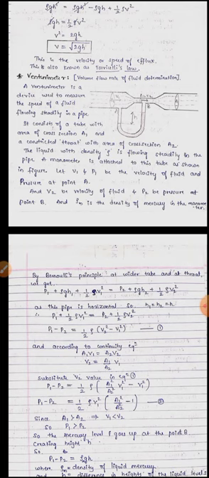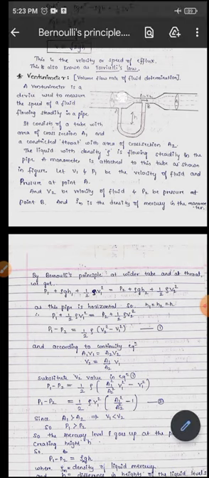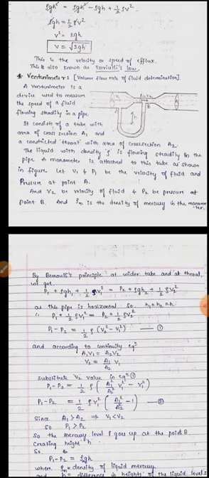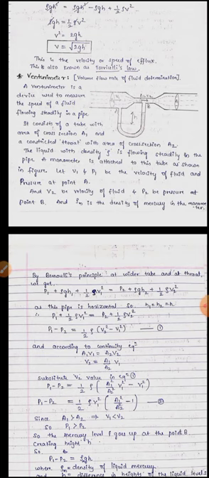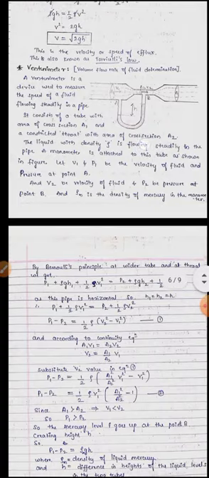The velocity of the fluid at area A1 is V1, and the velocity of the fluid at area A2 is V2. P1 is the pressure at point A, and P2 is the pressure at point B. By Bernoulli's principle, as the velocity increases, pressure decreases, or as the velocity decreases, pressure increases.